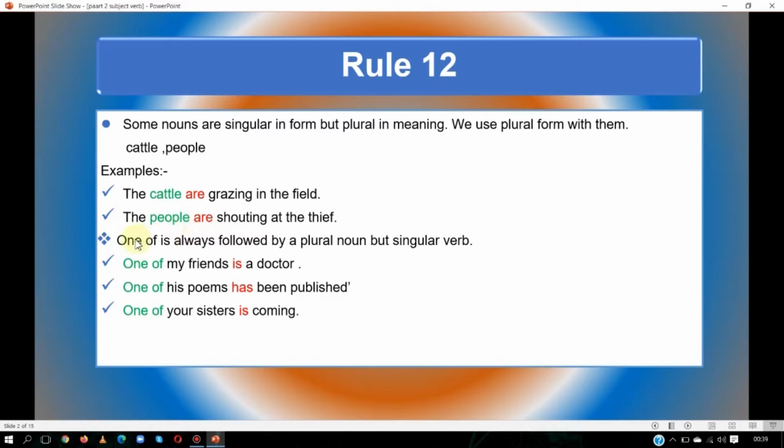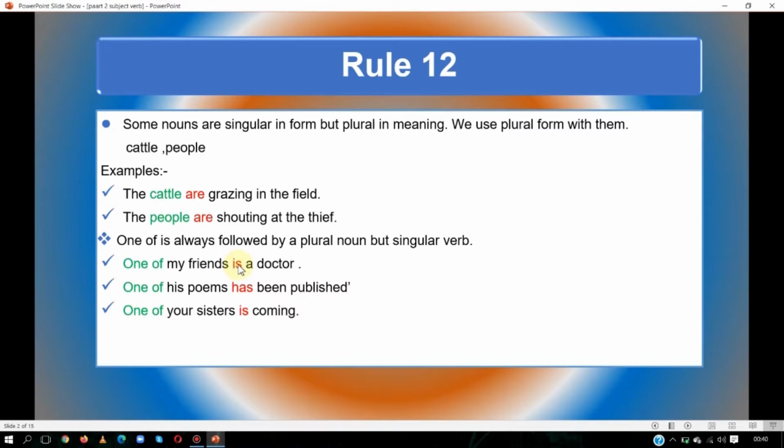See the next. One of is always followed by a plural noun but singular verb. Here see, one of my friends is a doctor. Our sentence starts with one of. After that we have used plural noun but we have used singular verb. How?